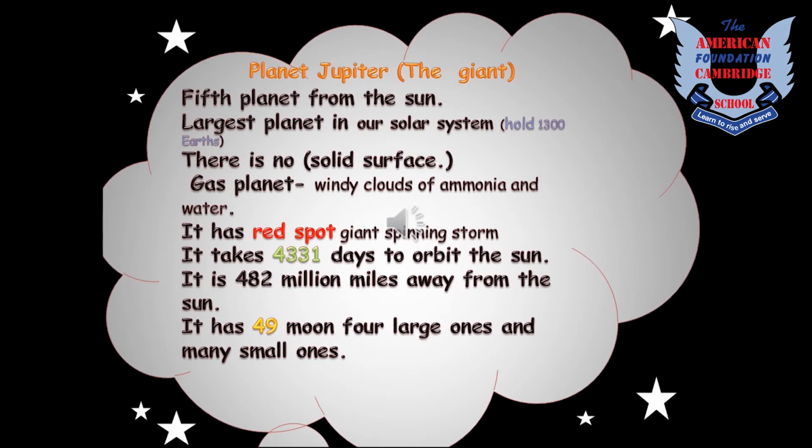Children, as I have told you that it is the giant planet, it means it is the biggest of all. Right? It is also the fastest spinning planet in the solar system. Okay kids, the weather of Jupiter is stormy and full of lightning and thunder. And it takes 4,331 days to orbit and revolve around the sun. And children, Jupiter has 49 big moons and many small moons. Jupiter has a red spot, which is a giant storm. Alright kids?